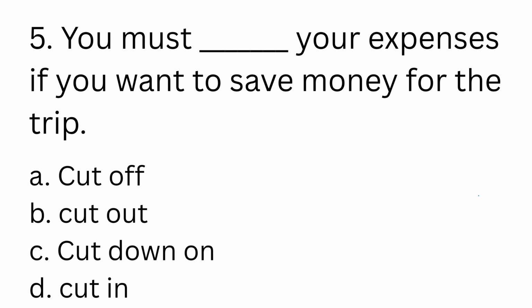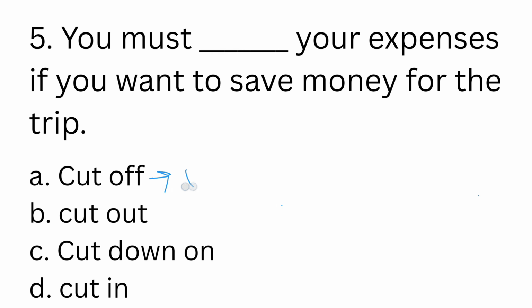You must decrease your expenses if you want to save money for the trip. The context is very clear to you. Now, let us look at eliminating our options. The options are cut down, cut off, cut out, cut down on, and cut in.